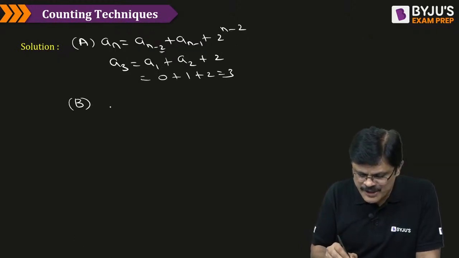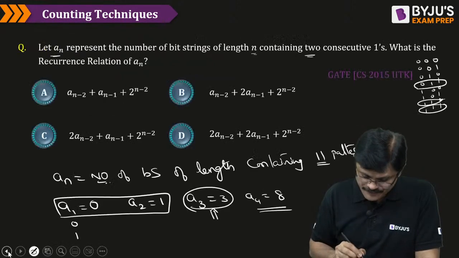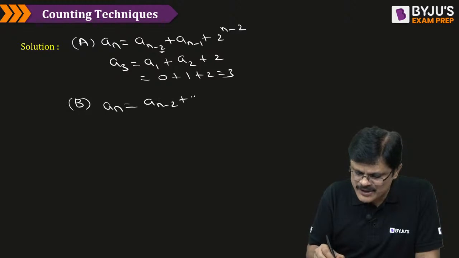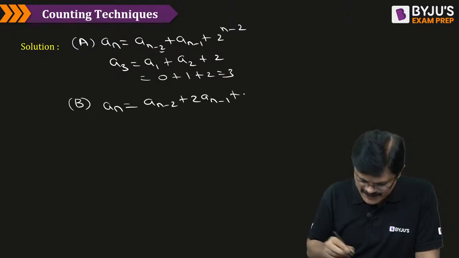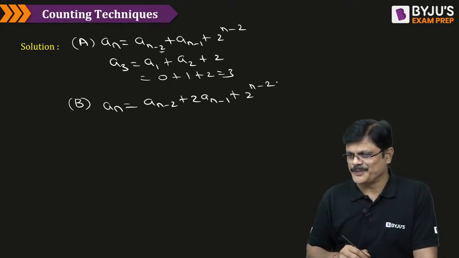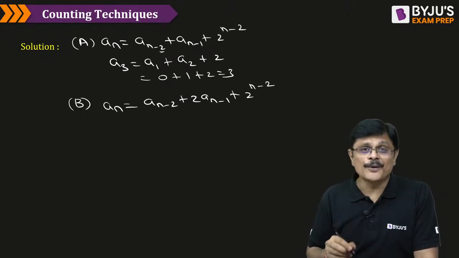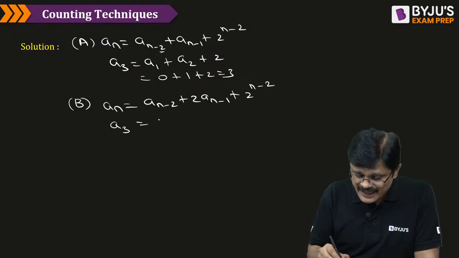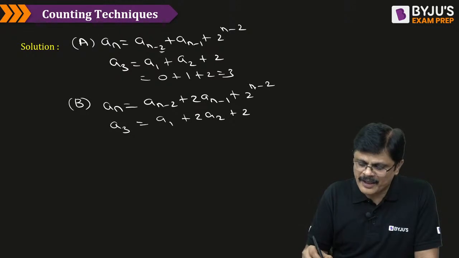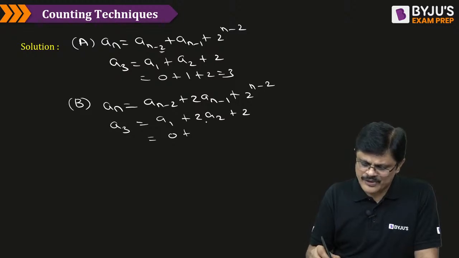So let us check option B. An is equal to A(n minus 2) plus 2 times A(n minus 1) plus 2 power (n minus 2), my dear friends. Am I clear? Now, here what is A3? A1 plus 2 A2 plus 2 power (3 minus 2), that is 2 power 1. Now, what is A1, sir? 0. 2 A2 is nothing but, what is A2? A2 is 1 or 2 plus 2, but it is 4.